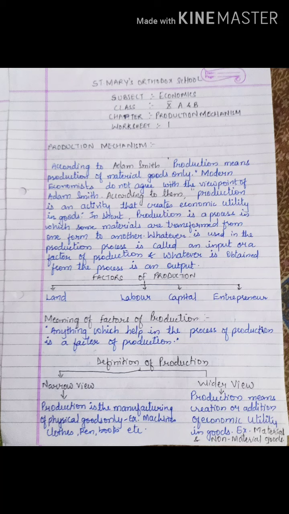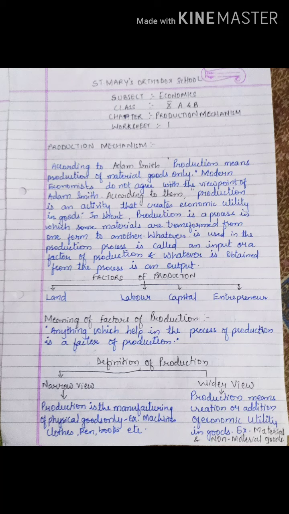Now what do you mean by economic utility in goods? Economic utility in goods means the consumption ability, that means the want satisfying ability of the commodity. Now production is a process in which some material is transformed from one form to another. That is what I said, from raw material to finished goods. So whatever we use in the production process to transform the goods from raw material to finished goods.